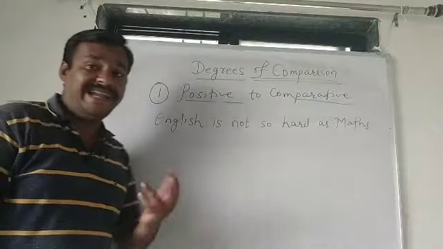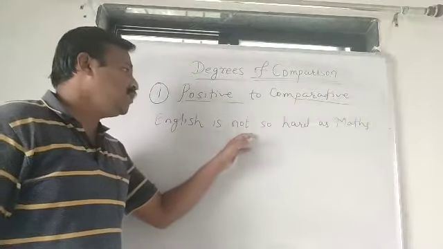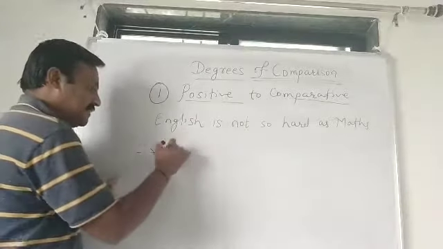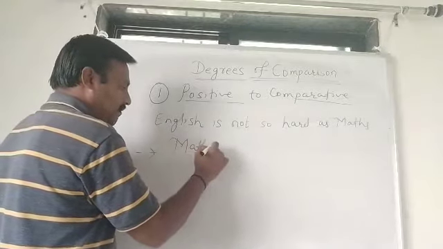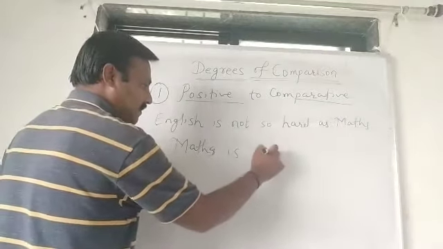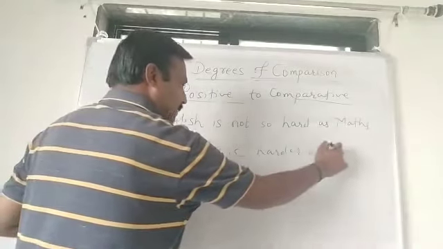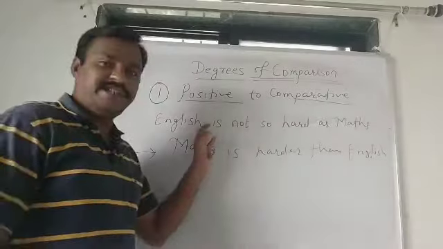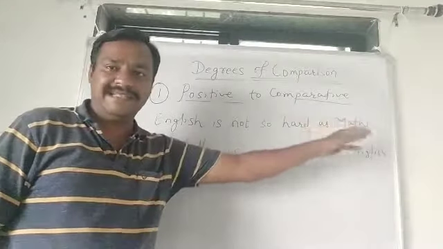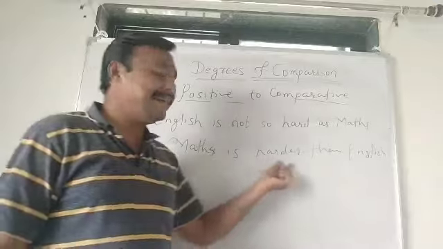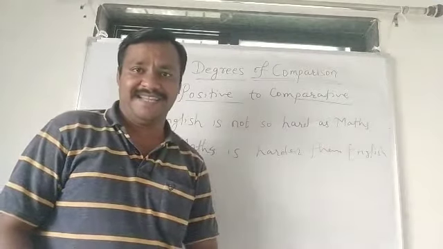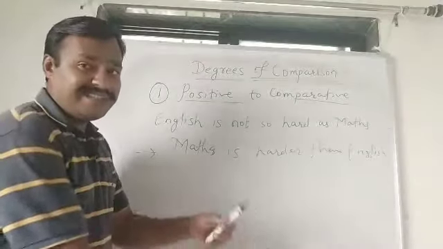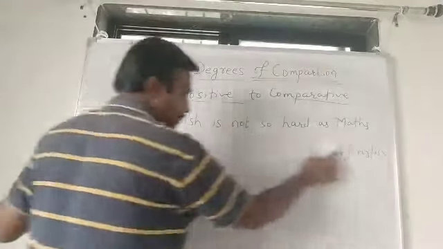See, again one more negative example I have taken. English is not so hard as maths. Maths, again we have to change the places. Maths is harder than English. Positive degree: English is not so hard as maths. Comparative degree: maths is harder than English. Isn't it? It's simple. Now we'll study some examples of how to change comparative sentences into positive sentences.